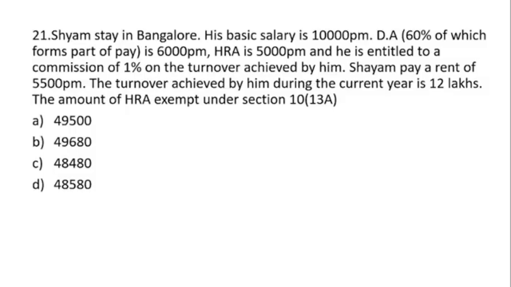This is the last question of our lecture, question number 21. Sham stays in Bangalore, that is a metro city.